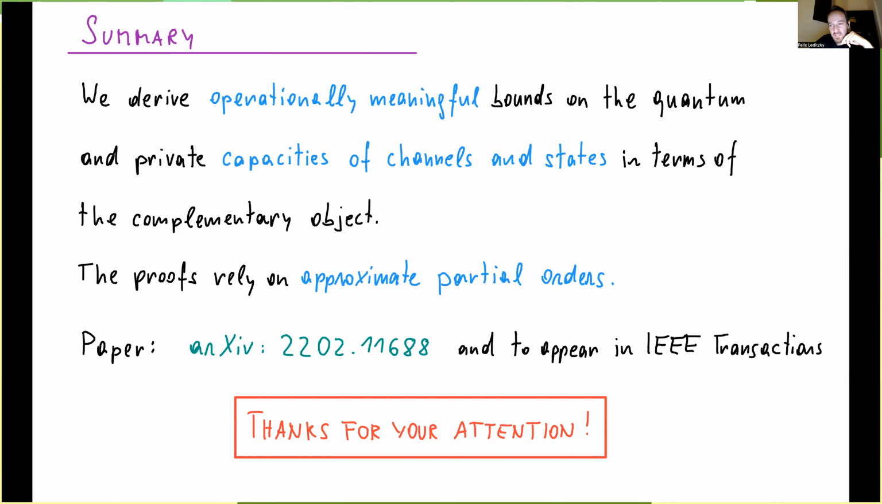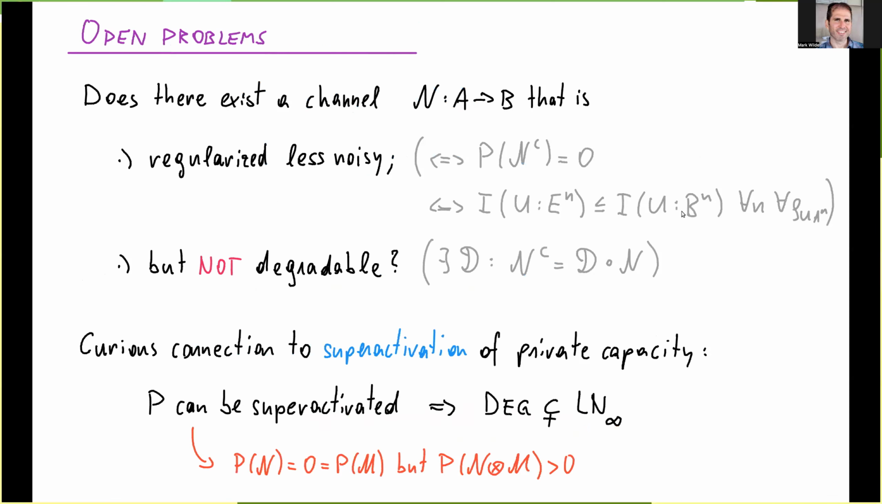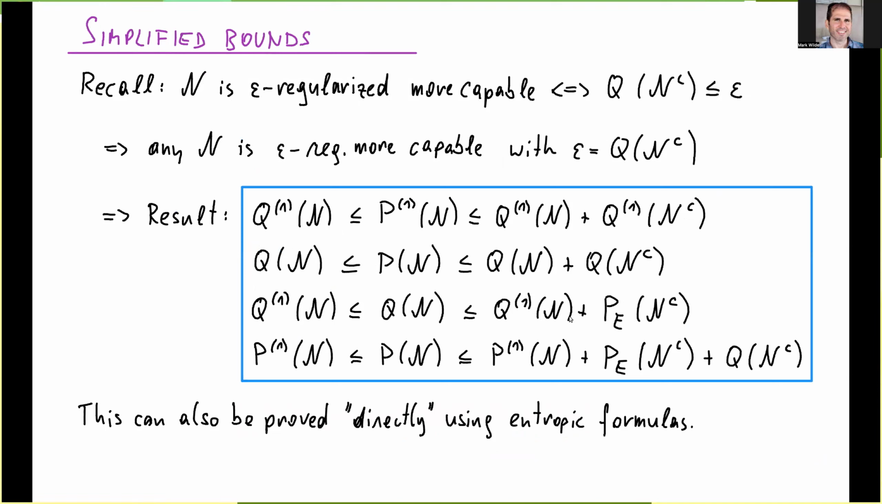This is much harder. One might hope to prove an analogy to your bound, like you said: the private capacity is bounded from above by the sum of the quantum capacity of the original channel and the complement. And one might hope to get that kind of thing for the two-way case.